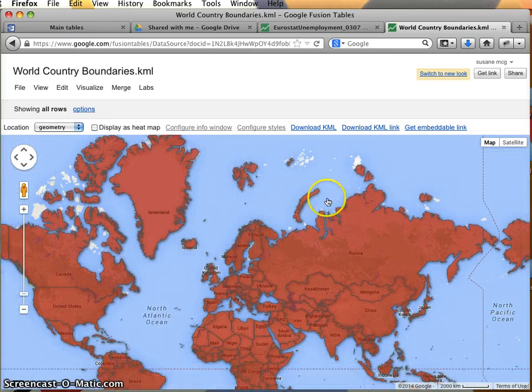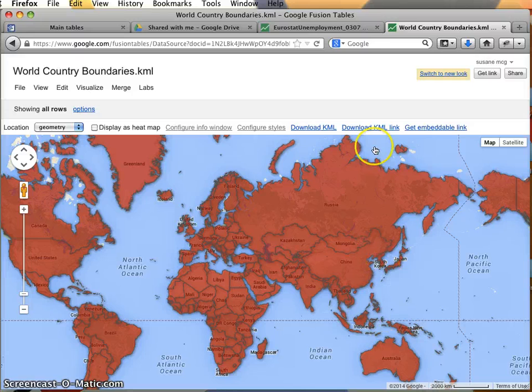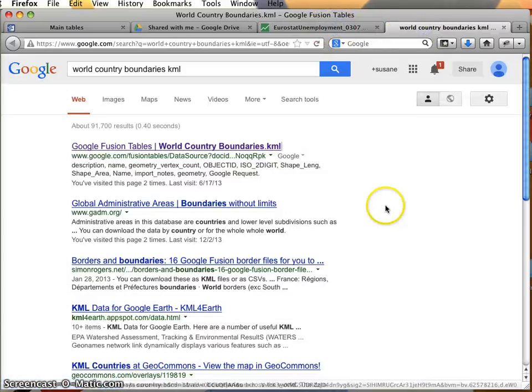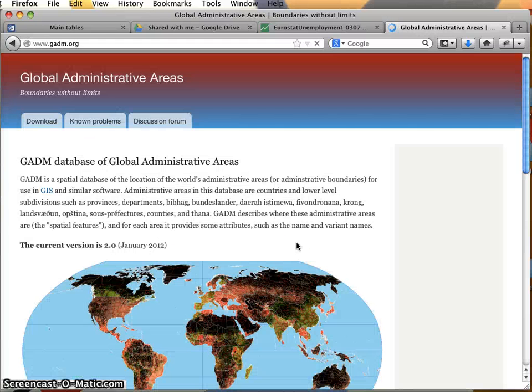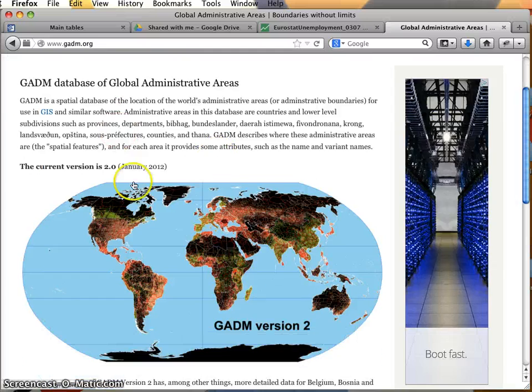Now, the question, is this the one we want to use? I mean, it seems fine to me. There's probably others out there. I will point out that this thing that came up, this Global Administrative Areas, Boundaries Without Limits, this is actually a really valuable resource I discovered about a year ago, and it's actually great.